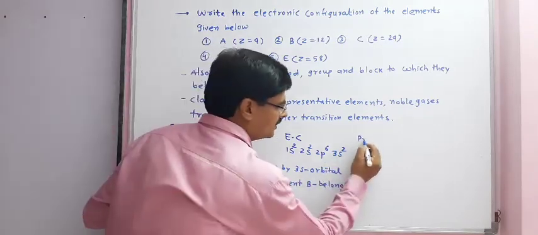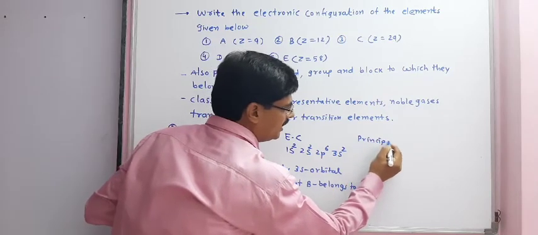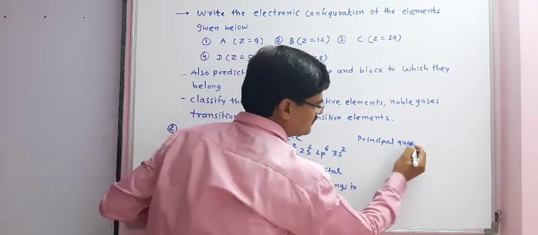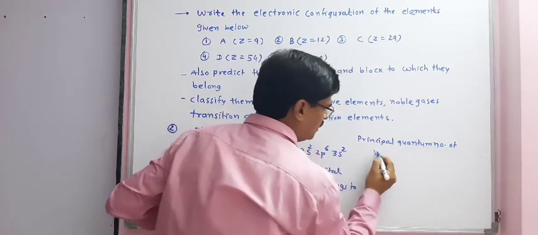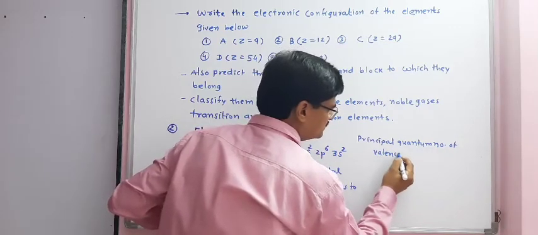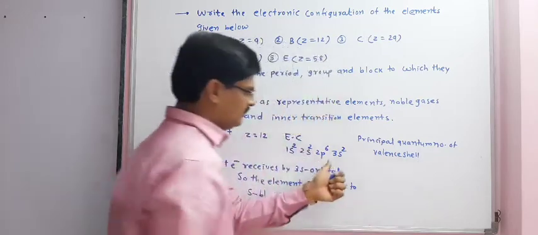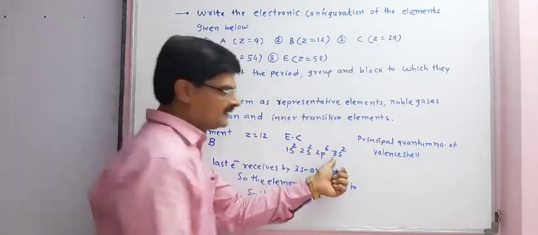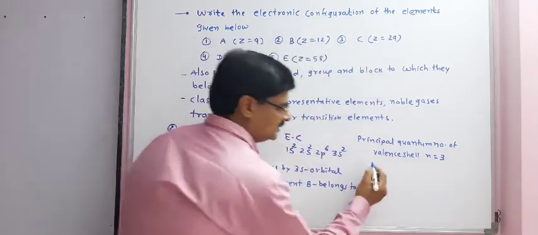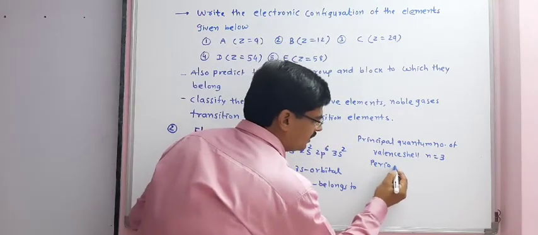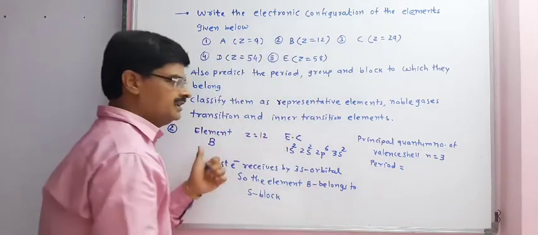Also, the principal quantum number of the valence shell, n is equal to 3. Therefore, the period of element B is 3.